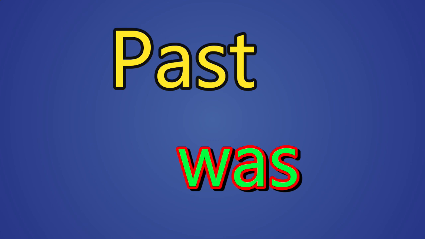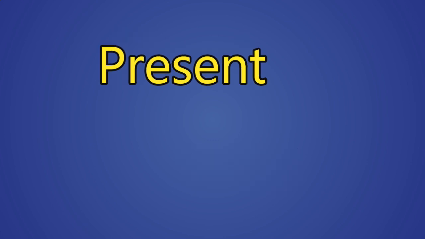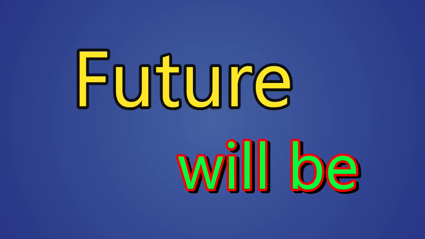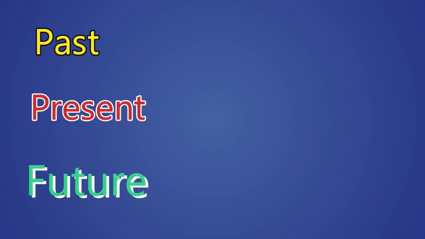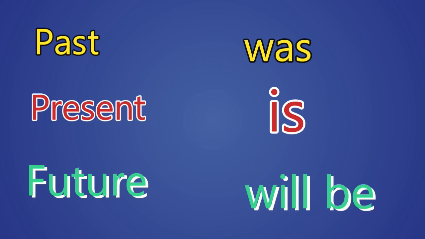Did you notice that in the past we used the word was? In the present, we use the word is. And in the future, we use the words will be. The verb tenses for past, present, and future: was, is, will be.